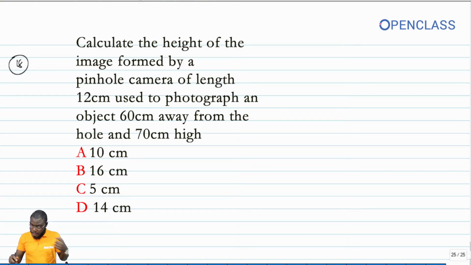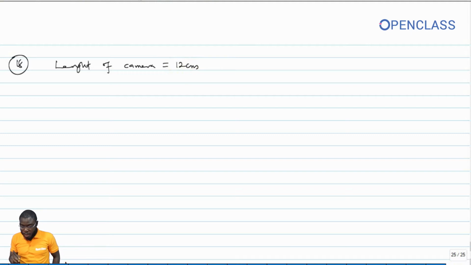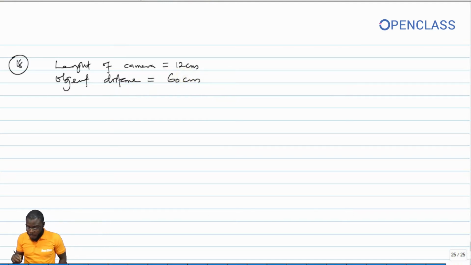So we're given that the length of camera is 12 centimeter, okay, and the object distance is 60 centimeter, okay, from the hole, and 70 centimeter high.